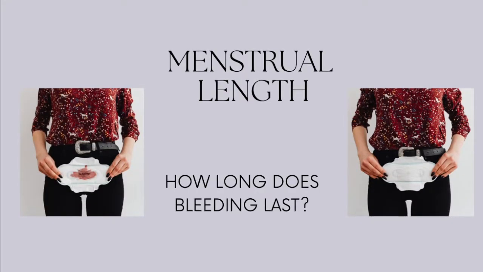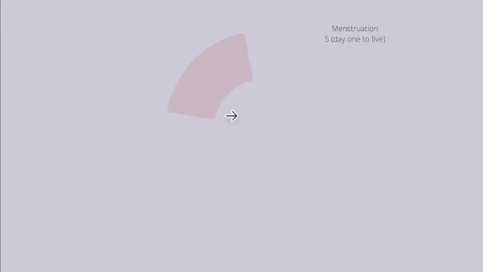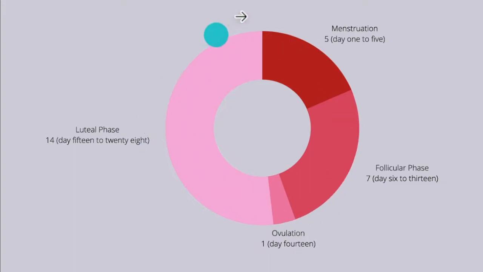Menstrual cycle is the time between this period and the next. Menstruation is how long the bleeding lasts. So if you start bleeding today, when does it stop? And that is what menstruation is. Like I said, the menstrual cycle is this whole thing, all the things happening in your body, but menstruation is just this tiny phase of blood on your pad. So that's what we're going to be taking.